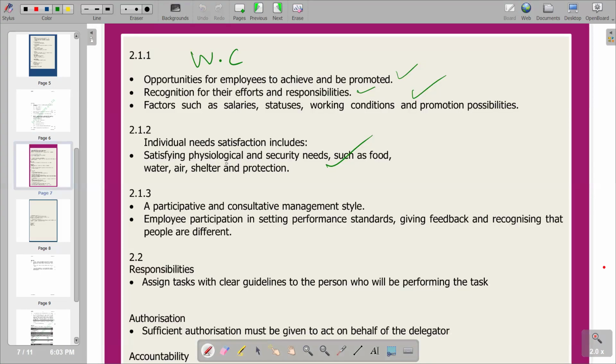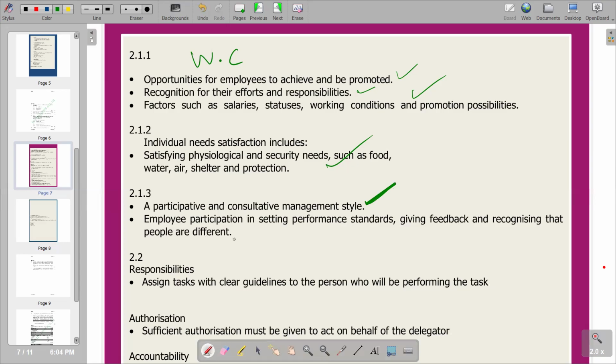On the third part, our first point is a participative and consultative management style. This is a management style that is inclusive of the employees or workers, whereby we involve the workers in the decision-making processes, so that they participate in the processes involved by management, and it is also consultative in every decision or every change that is going to take place in that organization. The management has to consult the employees. That's the involvement of employees in all the processes taking place in that organization or business. So that's the first point.